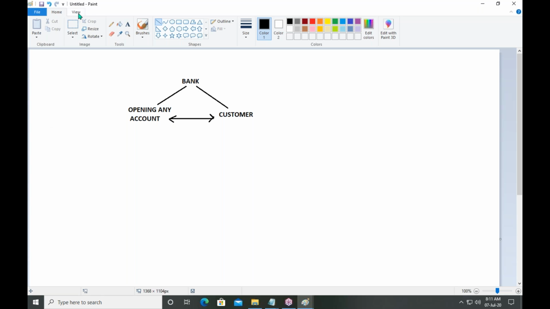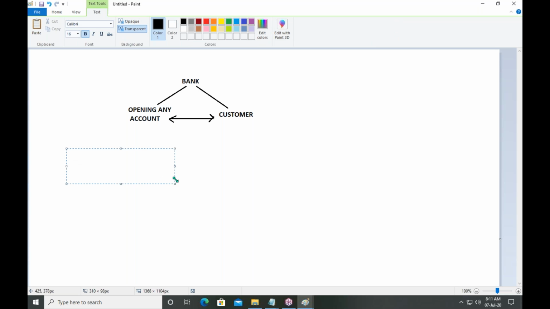Suppose you are a person and you want to buy a mobile. You are buying a mobile on Amazon.in. So who are you? You are a customer. The customer is related with the mobile. Mobile is a product. So the customer is related with the product. Remember.